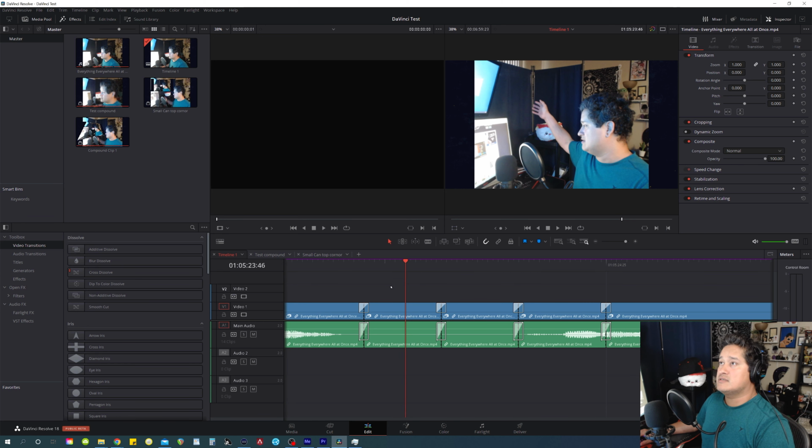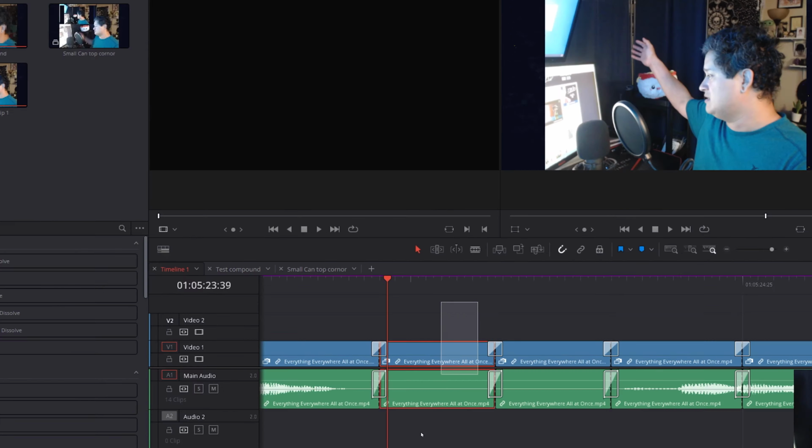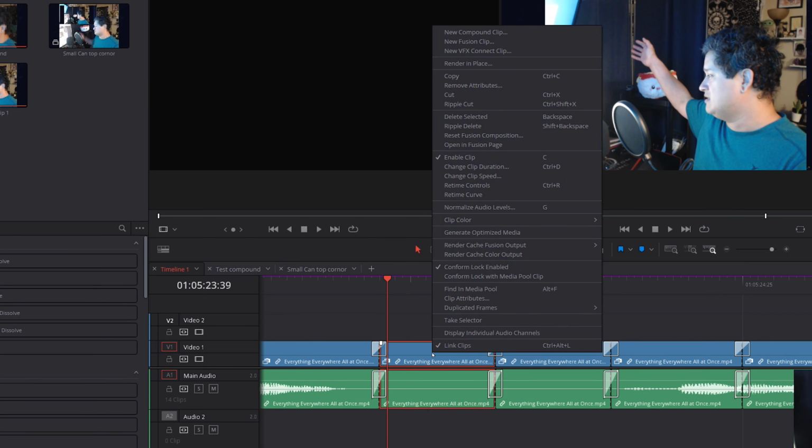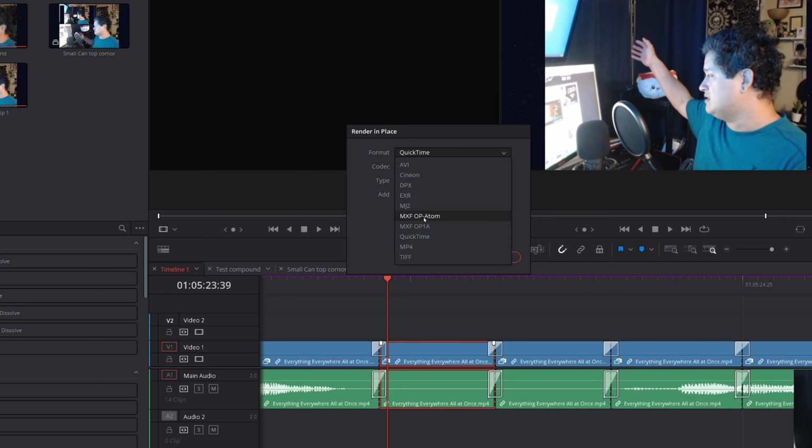With DaVinci it's almost very similar. You can select the clip you want, right click, and go to Render in Place. That's what they call it. You hit render, same thing. You select the format, the kind of codec that you want. You can do a compressed format. I actually like this better because you have more options. So let's say H.265. You can add the frame handles, the same thing.